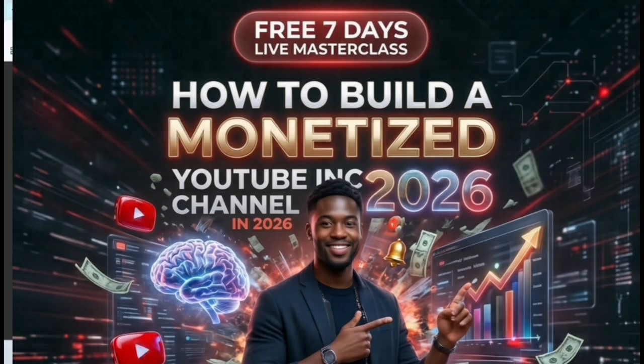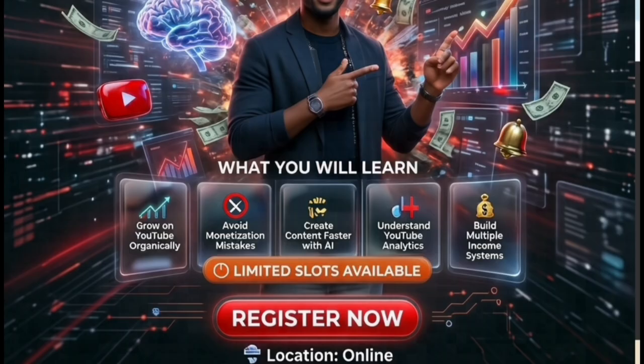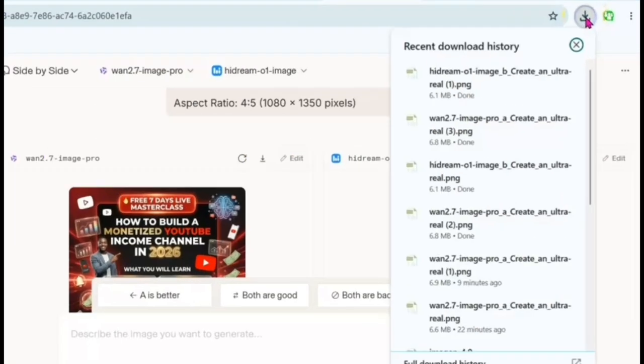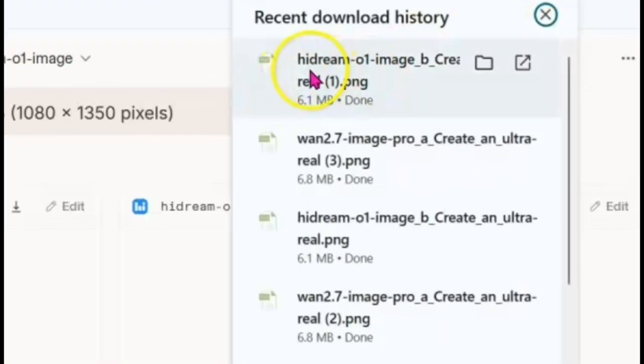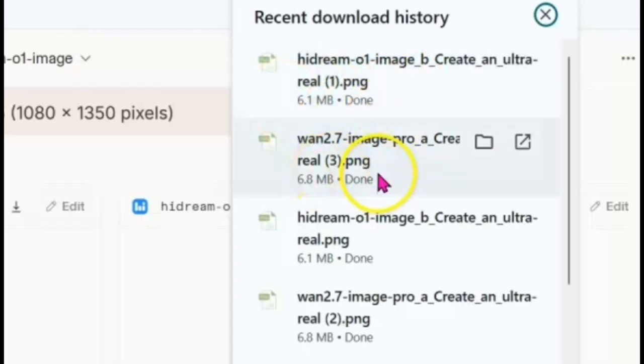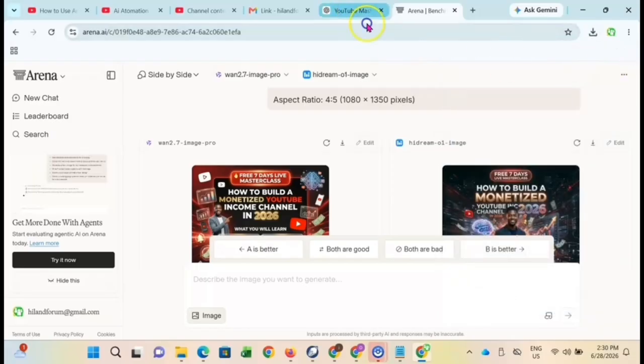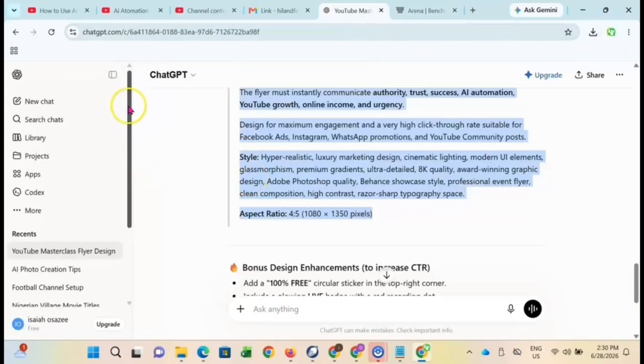I guess we have an app that gave us something like this before. We can just go ahead and download them, and then we can also rate them by the quality. Now Hitram gave us 6.1 MB, while Win 2.7 gave us 6.8 MB. These are quality designs.